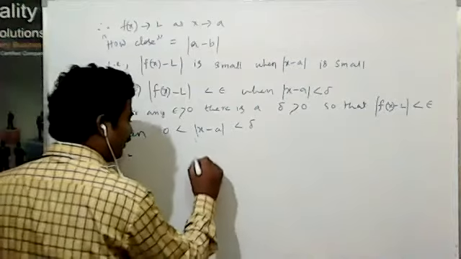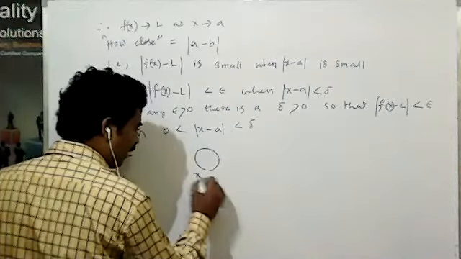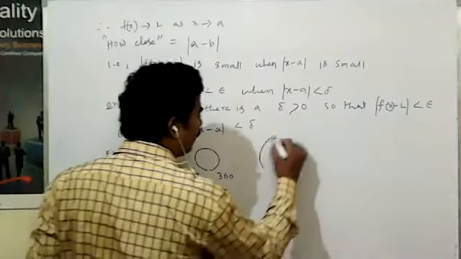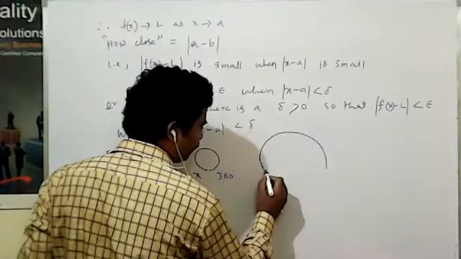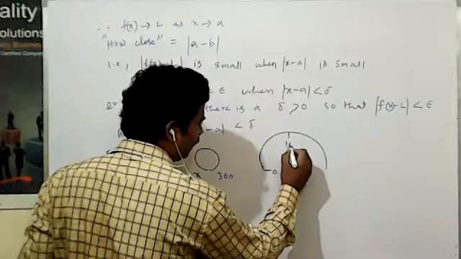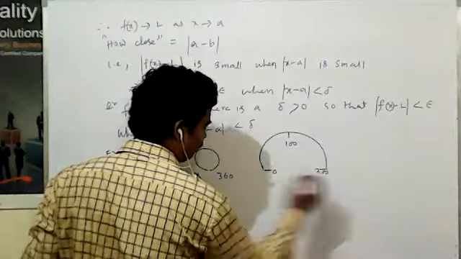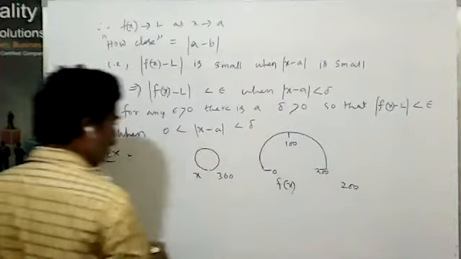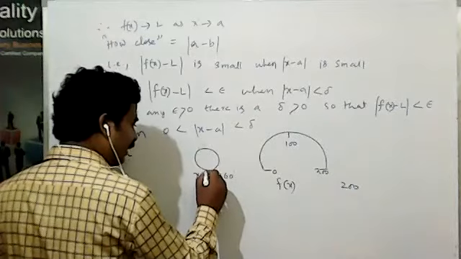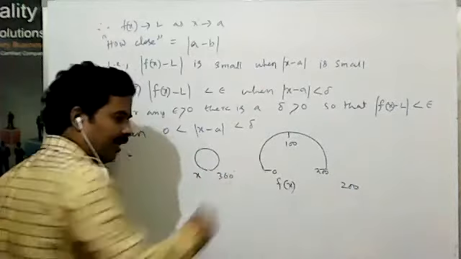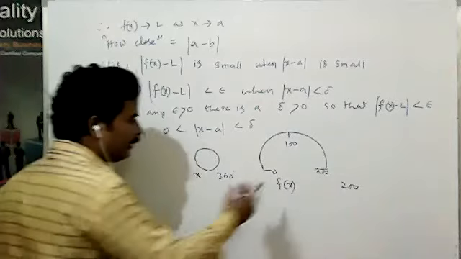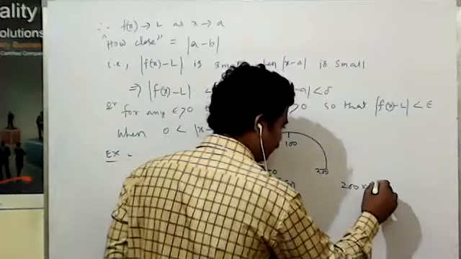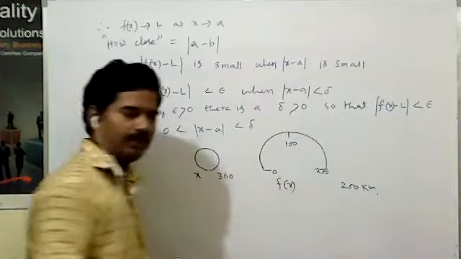That example is an accelerator, that is x, which is 360 degrees. Another is a speedometer, suppose the speedometer is 0, 100, 200. This is f(x), that is 200. Here, if that is 360 degrees, when we turn the accelerator fully, the total speed will become 200 kilometers per hour.